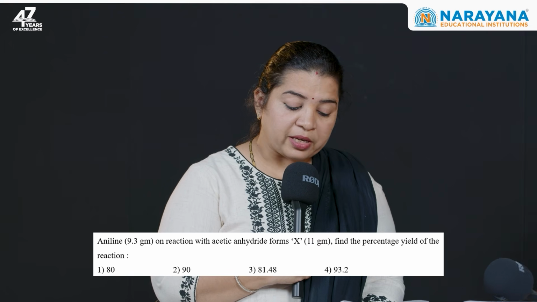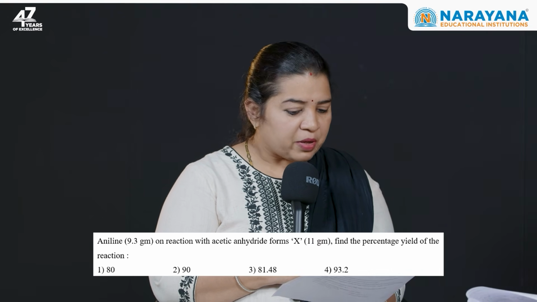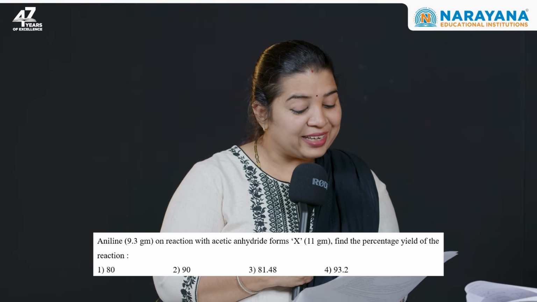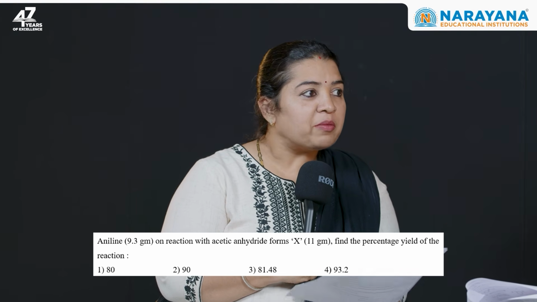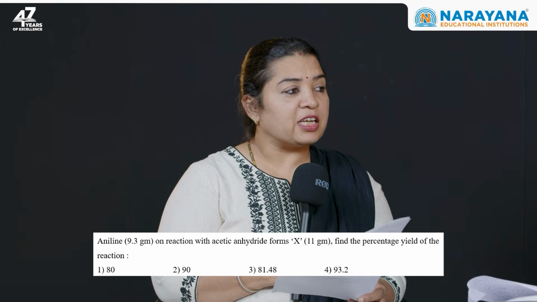Question number 12 is, this concept is coming continuously in the paper, but this time they have again changed it a little. What was coming in the last 7 sets was, they were giving the percentage yield and asking the amount of the product. Right. So this time they have given the product and asked the percentage yield. They've just twisted the question, but the calculations are like to the second decimal place. So it will take time.